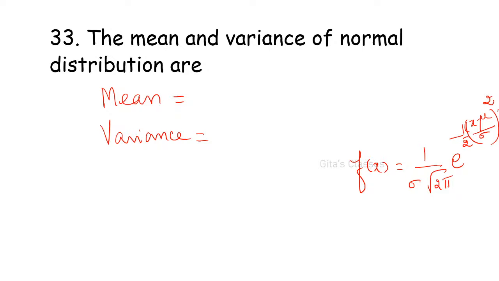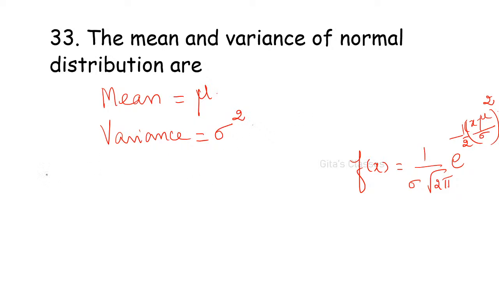Variance 1 is of course the standard normal distribution. Mean is mu. This derivation is also there; I asked you to go through it, it is available in the channel. Variance is sigma squared. Mean is mu and variance is sigma squared.